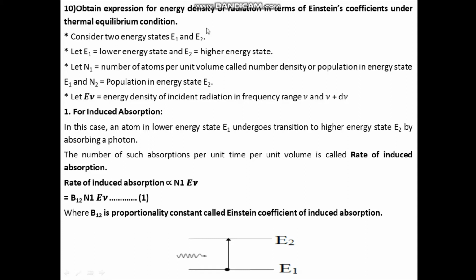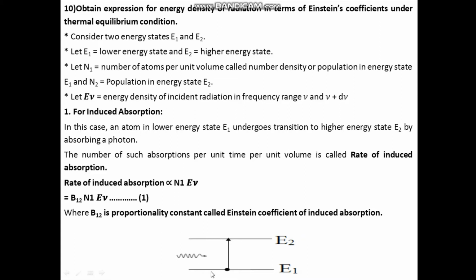Let us consider two energy states, E1 and E2. Here E1 is the lower energy state or ground state and E2 is the higher energy state. The number of atoms per unit volume is called the number density or population in any given energy state. So let us say N1 is the population of the energy state E1 and N2 is the population of the energy state E2.